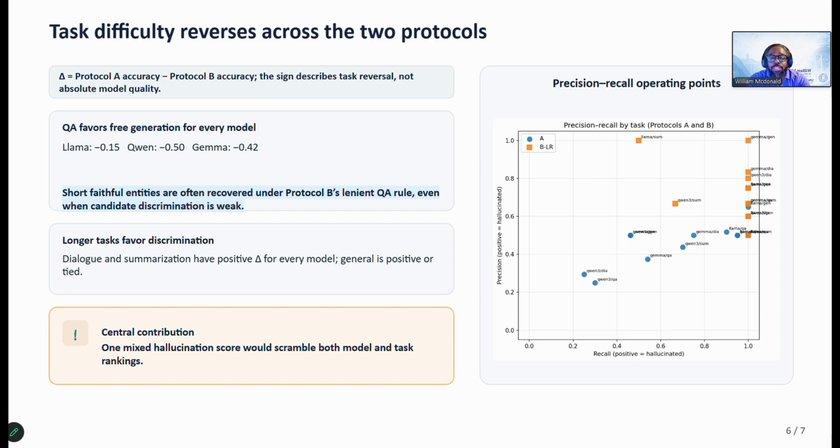Meanwhile, longer tasks like summarization and dialogue go the other way, easier to judge than to generate well. If you built one blended hallucination leaderboard out of this, averaging discrimination and generation into a single number, you'd scramble both the model rankings and the task ranking. And that's exactly why we report these separately instead of collapsing them into one score.